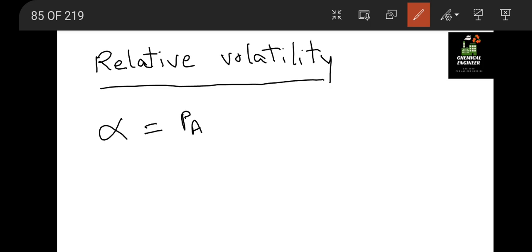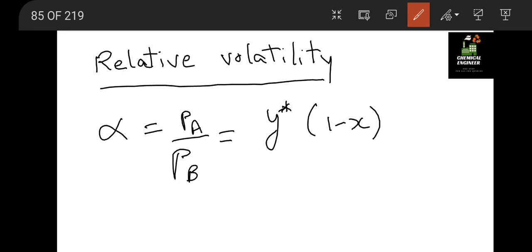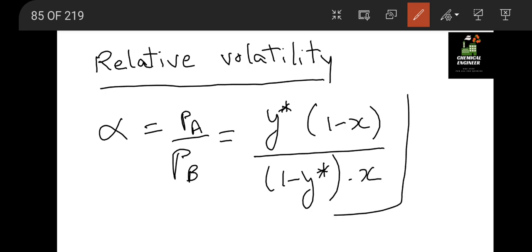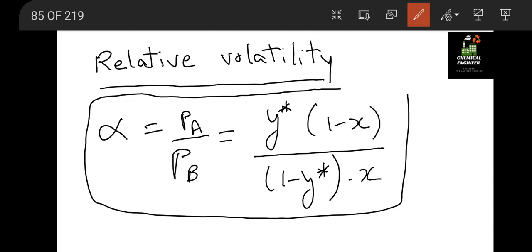So for the binary case we have PA divided by PB, which is generally remembered as Y star into 1 minus X divided by 1 minus Y star into X. Okay, so you have to remember this formula.